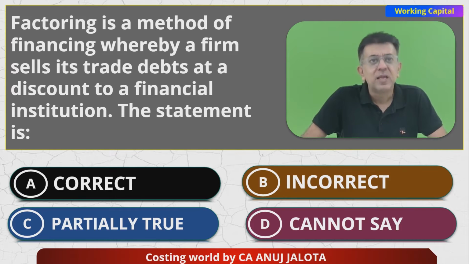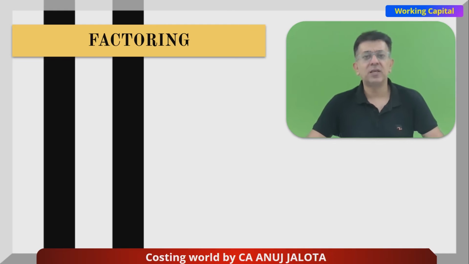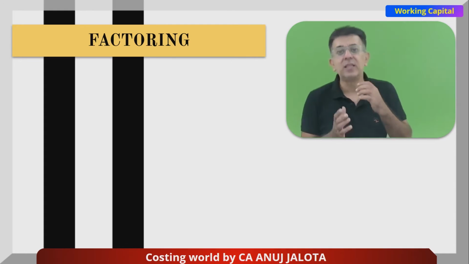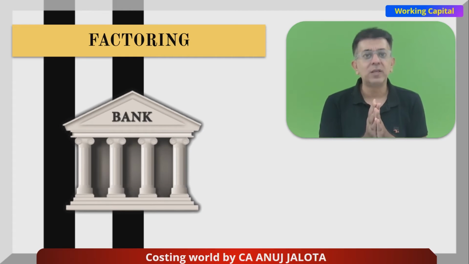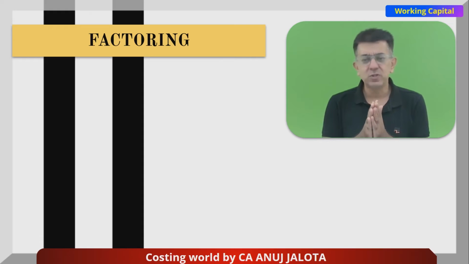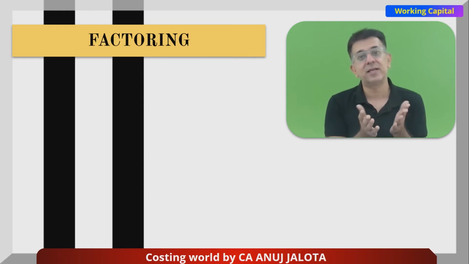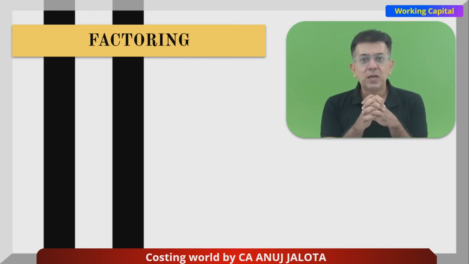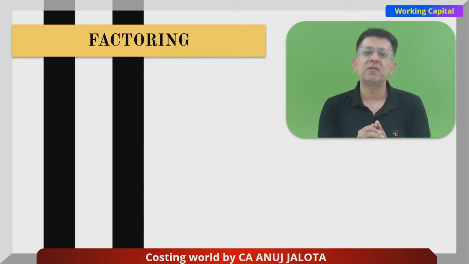Okay, now see, what do you mean by factoring? Now, factoring is a modern form of financing. Try to think. Usually, if you are in need of money, you will do what? You will go to a bank, you will borrow the money, and of course, at that time, you'll pass an entry, cash bank account debit to something like bank loan. So therefore, something comes on the asset side, that is cash bank. Something comes on the liability side, that is nothing but bank loan. But we are trying to avoid this bank loan because it poses a negative thing on my balance sheet.